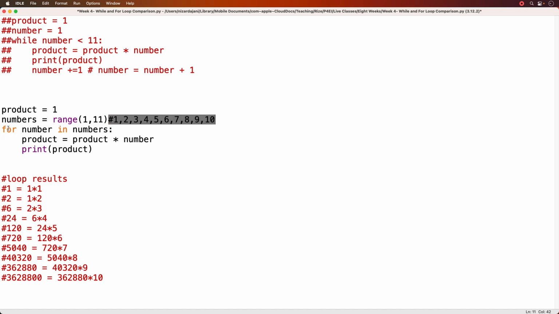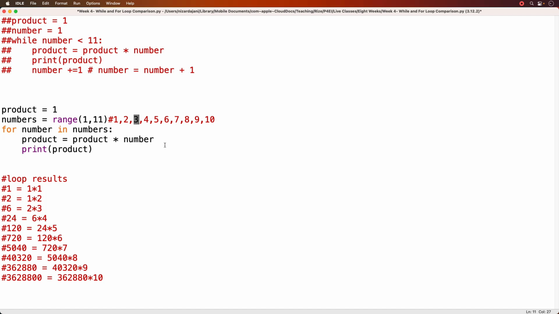Then we come to the for loop. So the for loop is going to use the for keyword followed by an iteration variable. This variable, you can call anything you want. In this case, it's called number. On the first iteration, it's going to be the value 1. On the second iteration, it's going to be the value 2. Third iteration, 3, and so on. It's going to keep looping one by one, and every time it takes a different value. And once there are no more items in the sequence, then we exit the loop.